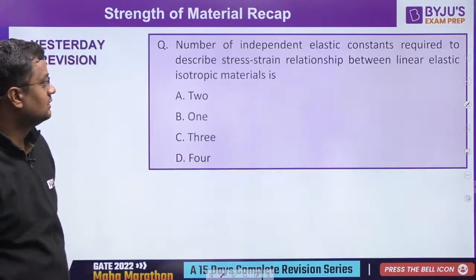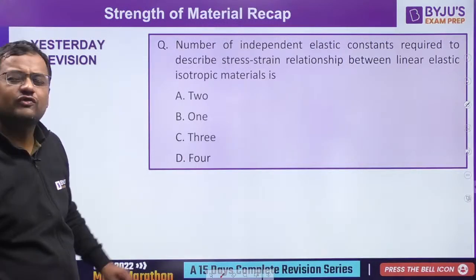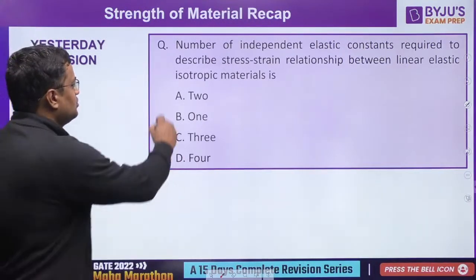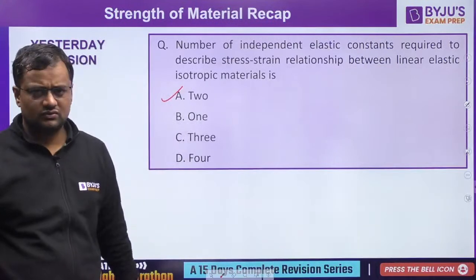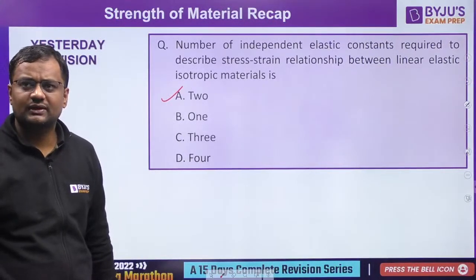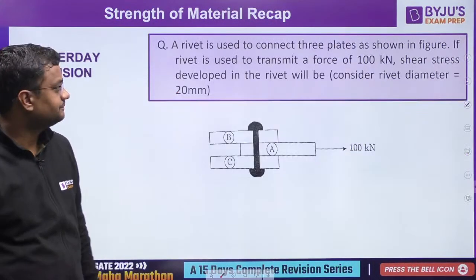A is hinged, yes. Now, number of independent elastic constants: for isotropic it is 2, for orthotropic it is 9, for anisotropic it is 21.